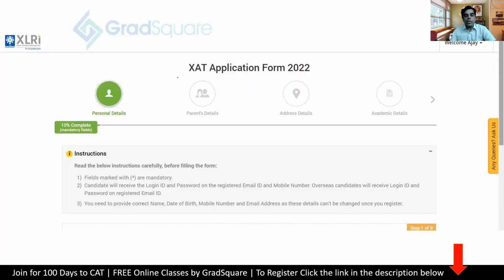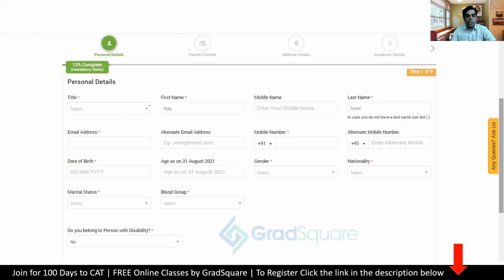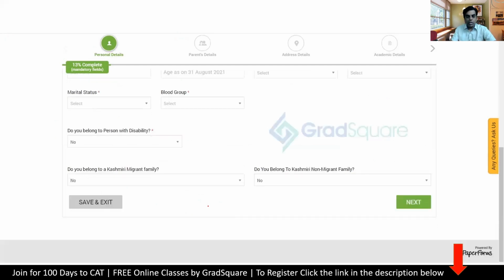So the first part of the application is the personal details. Very simple form, as I said. Just read through the instructions, and you need to just fill in your first name, last name, which is already filled up for me because of the registration. The email address will be already filled up. Your mobile number will be already filled up. You need to fill up your date of birth. Age will automatically fall in place. Gender, nationality, marital status, blood group, and you need to just mark whether you belong to a person with disability or any other reservation category. So you have all that coming up here.